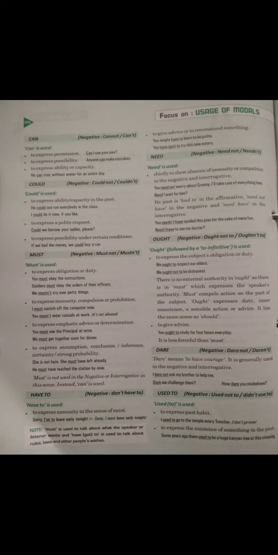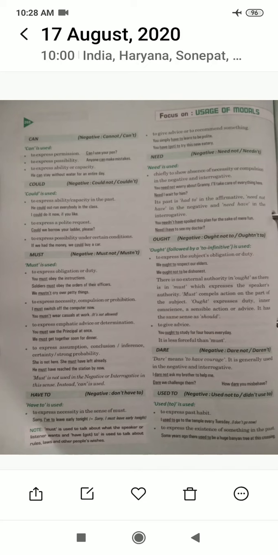So students, the next is the modal auxiliary could, and if we have to use it in the negative sense, could not is placed there. We will talk about the first use, to express ability and capacity in the past. Means past ability or past capacity we are talking about. The examples are given there. He could outrun everybody in the class. And the next is, I could do it now if you like.